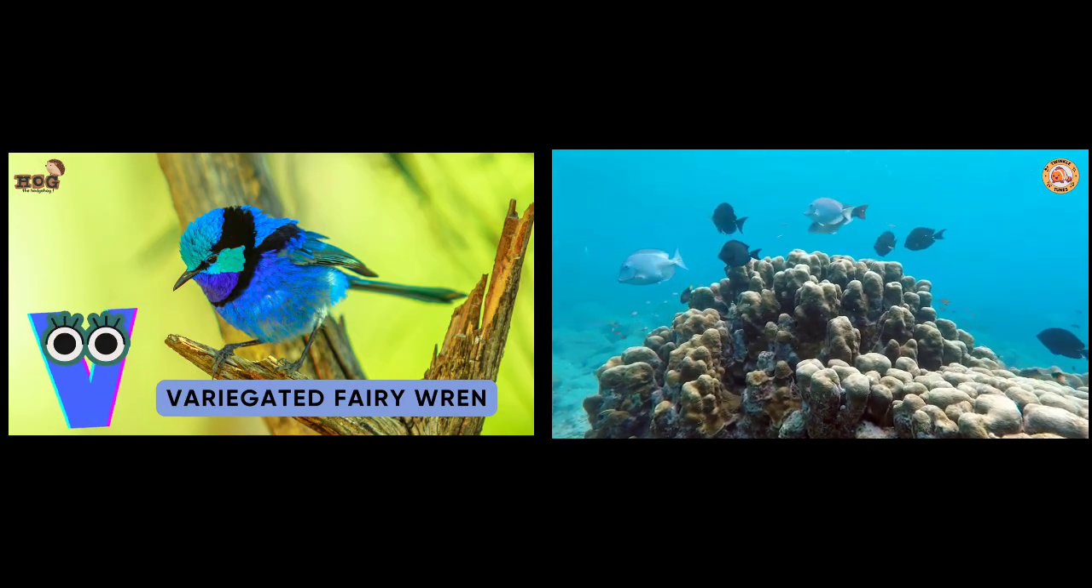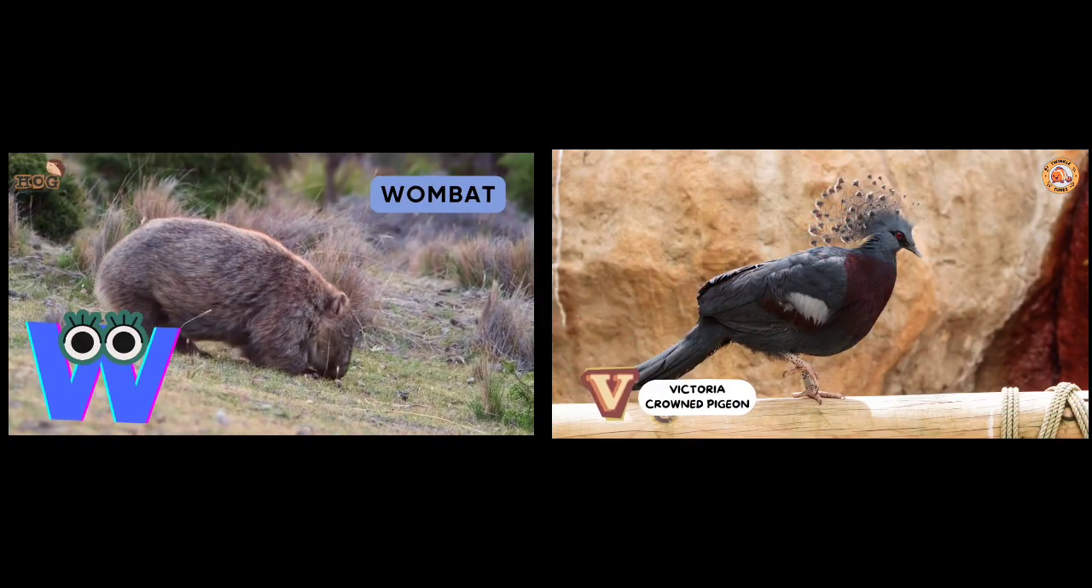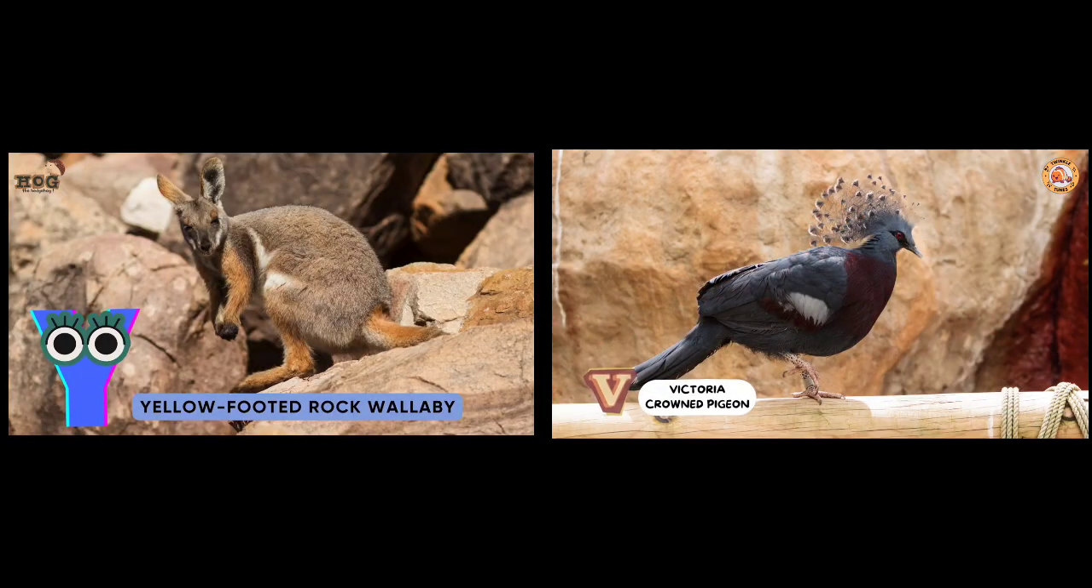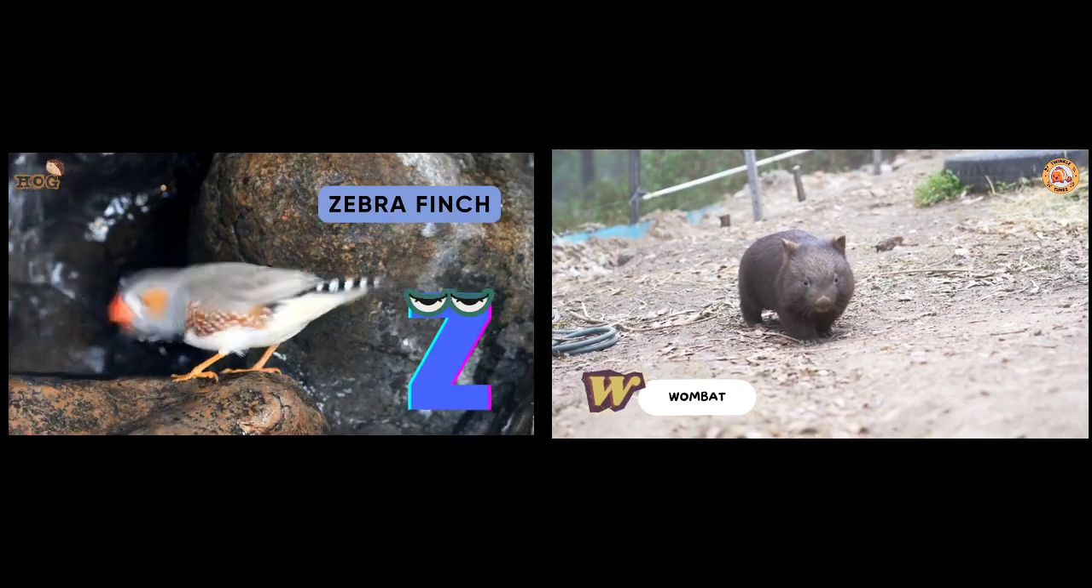V is for variegated fairy-wren. W is for wombat, and W is for wallaby. Y is for yellow-bellied glider. Z is for zebra fish.